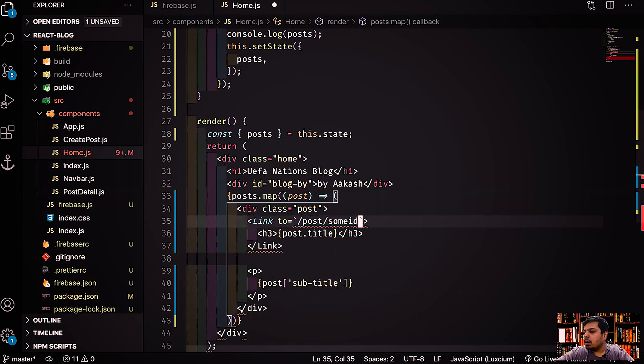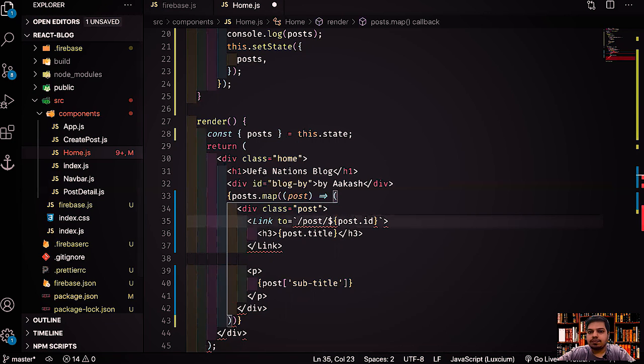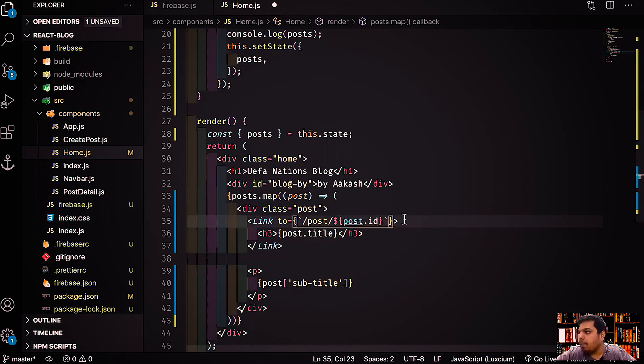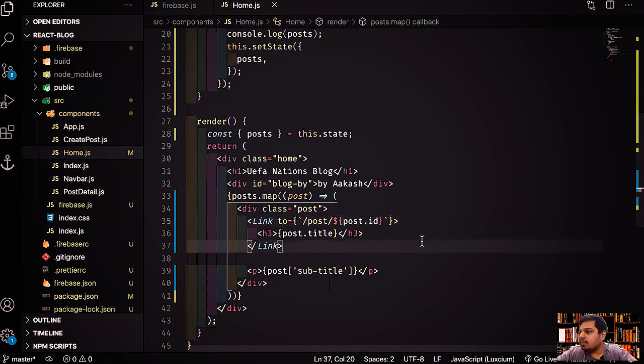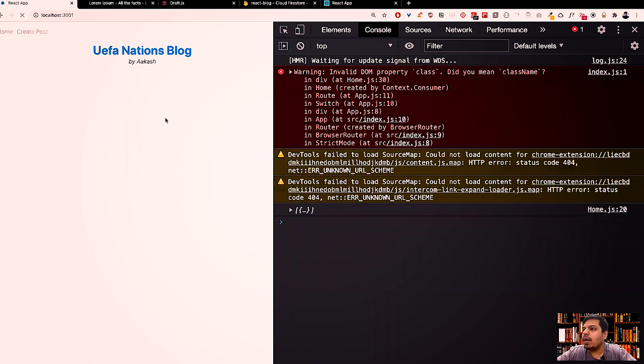And here we'll use post.id, right? So just fine. We have to use a curly bracket over here so that we are using JavaScript, because we're using template strings. Save it, refresh, and now our localhost should be working absolutely fine.